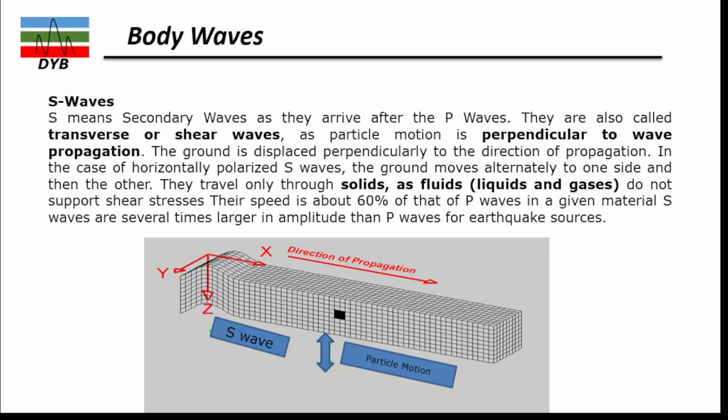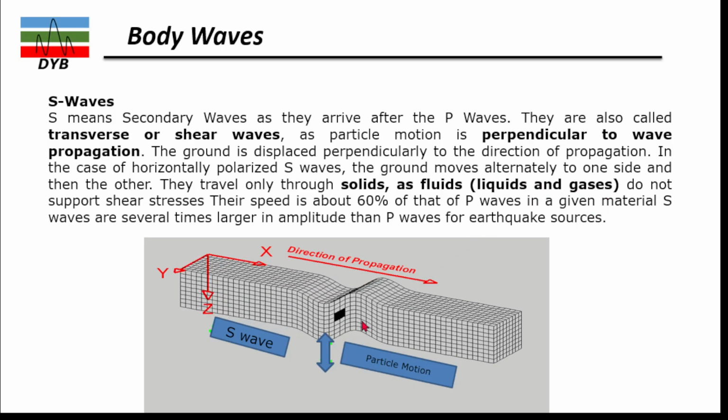In the case of horizontally polarized S waves, the ground moves alternatively to one side and then the other side. Like this, here you can see one side and the other side. Another property of this wave is that it can travel through solids, but when it comes to liquids and gases, it does not travel.